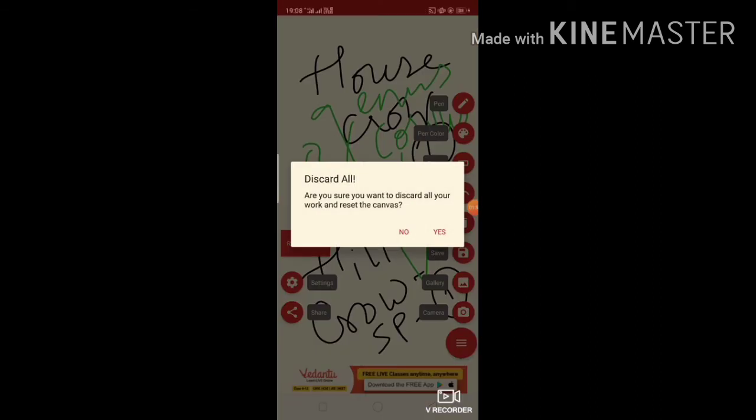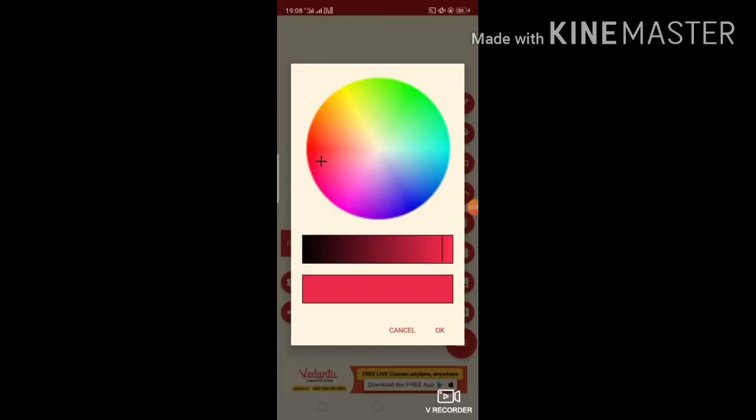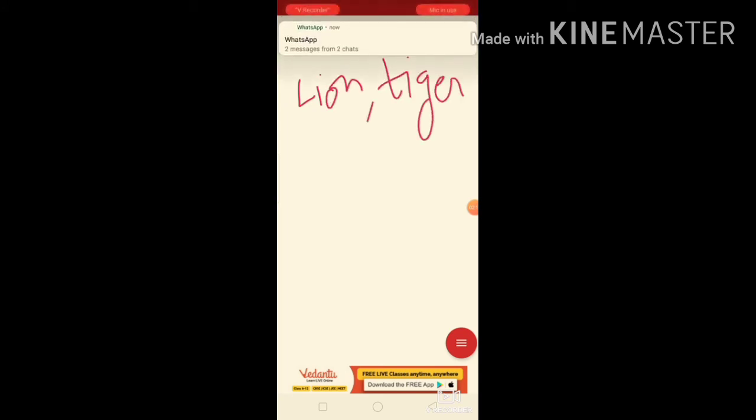Now next, family. Family means two similar genus with similar characteristics will group together to form a family. For example, suppose lion and tiger, these two are different genus.